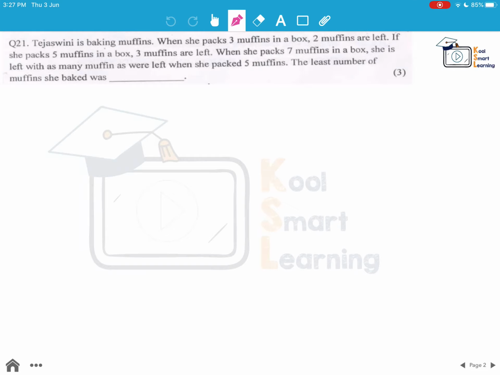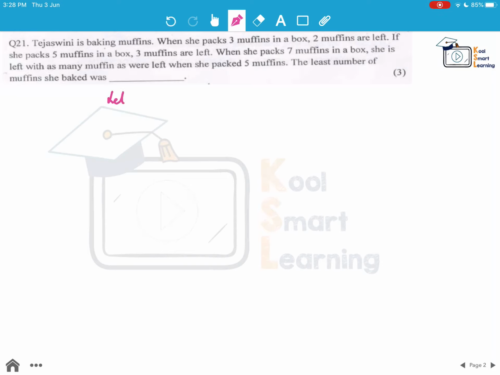Tejaswini is baking muffins. When she packs 3 muffins in a box, 2 muffins are left. If she packs 5 muffins in a box, 3 muffins are left. When she packs 7 muffins in a box, she is left with as many muffins as were left when she packed 5 muffins, which means even in case of 7 muffins per box, 3 muffins are left. The least number of muffins she baked was.